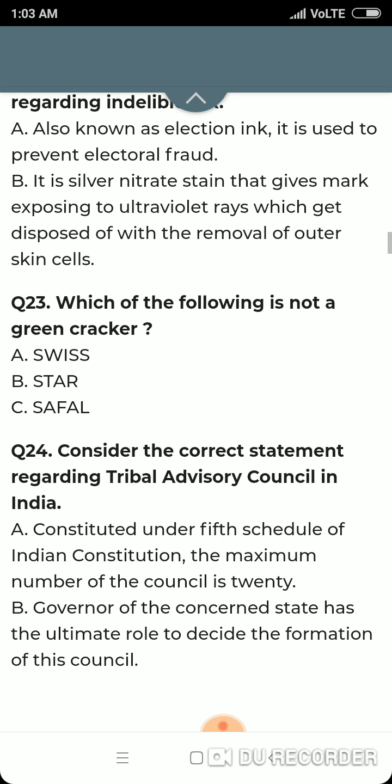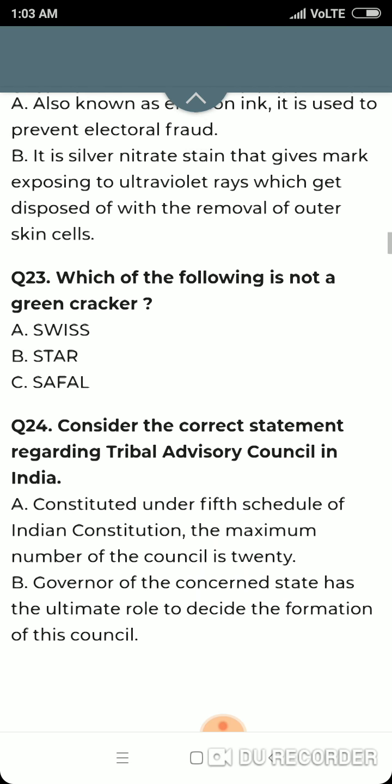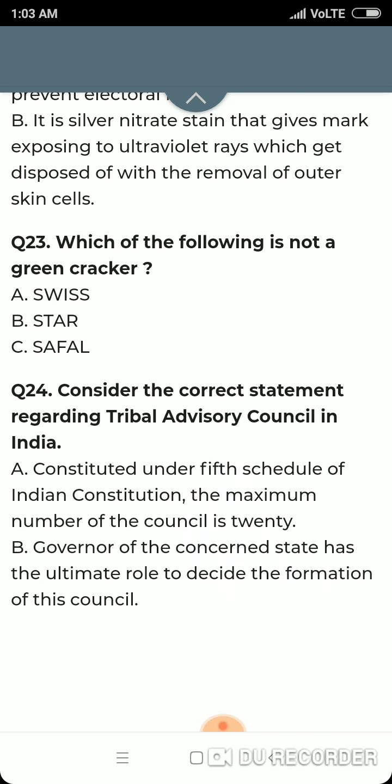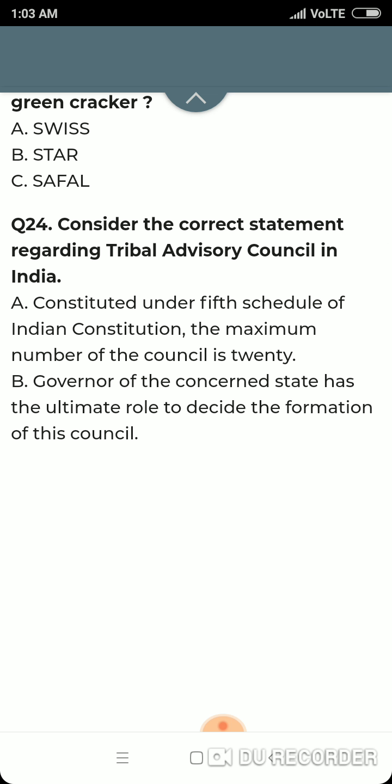Both the options are correct. Question number 23. Which of the following is not a green cracker? All the options are correct. Question number 24. Which is a correct statement regarding the Tribal Advisory Council in India? Constituted under the 5th schedule of the Indian Constitution, the maximum number of members of the council is 20. Correct. The governor of the concerned state has the ultimate role in deciding the formation of the council. Correct.